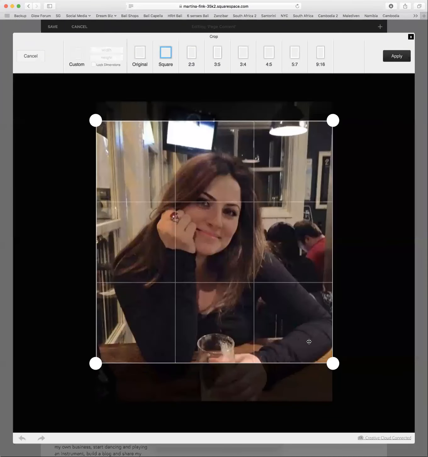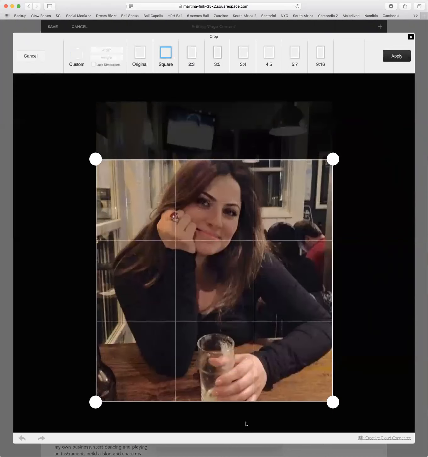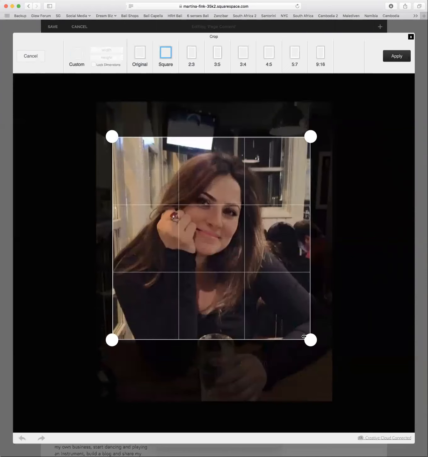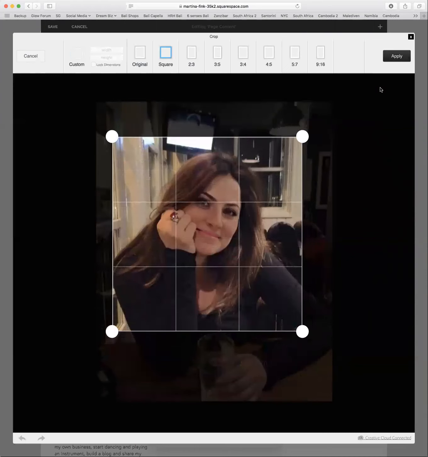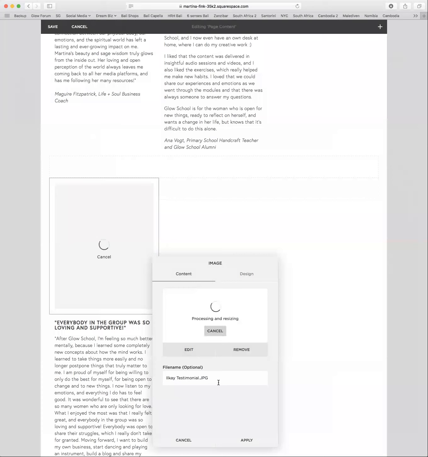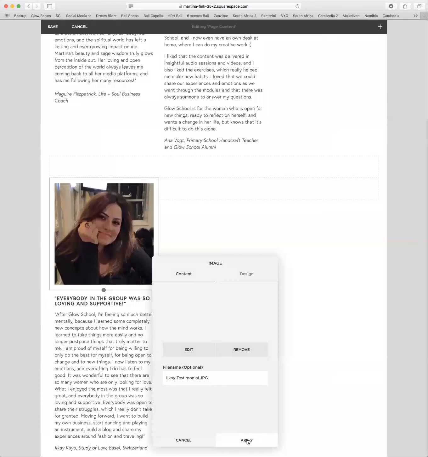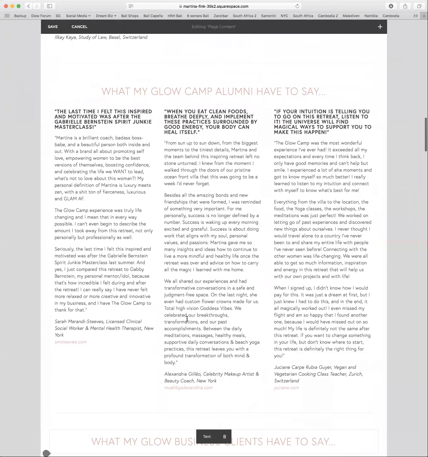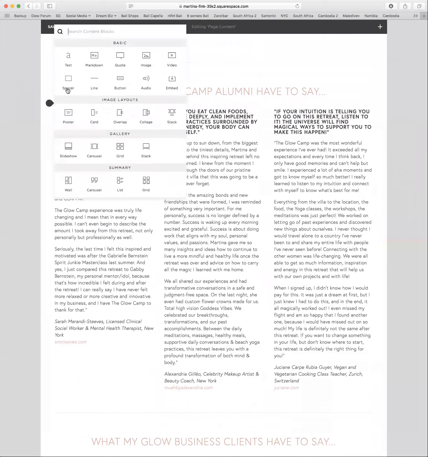You don't have to crop your photos at all, by the way. Like this photo isn't ideal because it has a string on there, so I'm just going to crop that out. Make sure it doesn't look weird. Okay, so then we have one more.